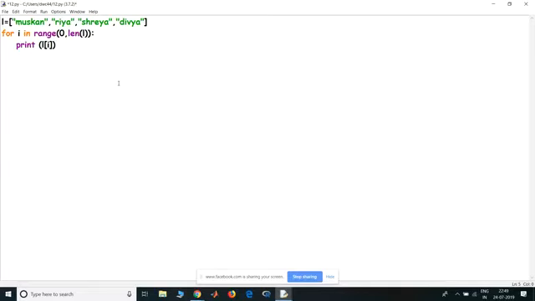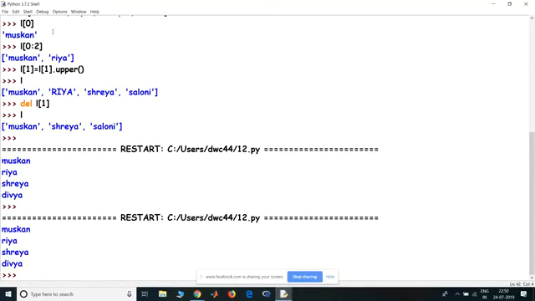Now, i in the previous loop was accessing elements. i in this loop is accessing indexes. So it's accessing 0 first, then printing L of 0, then it's accessing 1 and printing L of 1, then it's accessing 2 and printing L of 2, and so on. Effectively it's doing the same thing, but that program was simply easier to write. See, you get Muskan Ria Shreya Divya again.